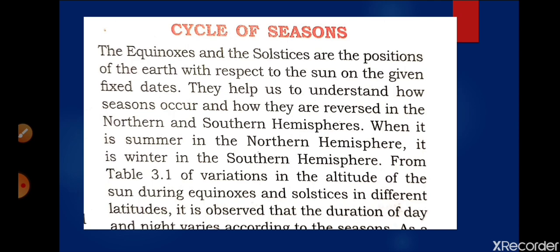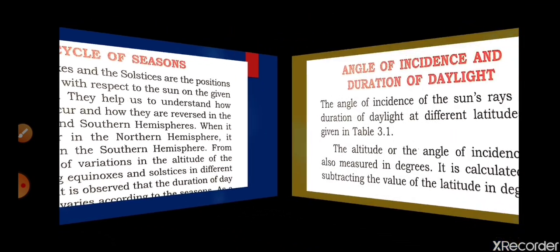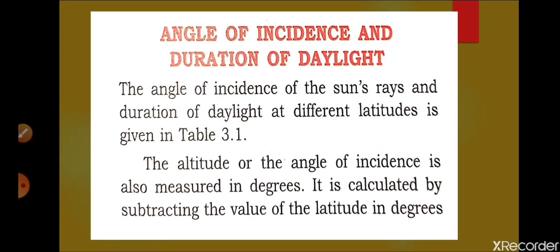So now we are going to discuss another point, that is the cycle of seasons. The cycle of seasons means there are four positions, which I have already discussed: winter solstice, summer solstice, as well as the equinox in autumn and the equinox in spring, in September and in March. We can understand this with the help of a table, and how these seasons are maintained.